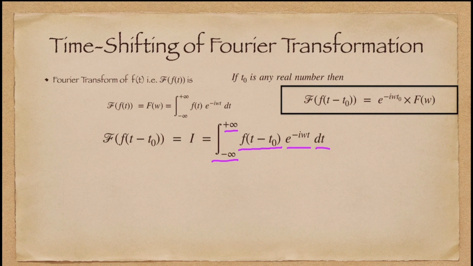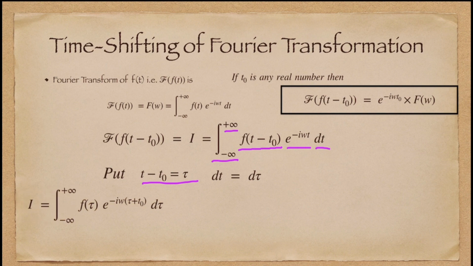Now we will change the variable by putting t minus t naught equals tau, so dt equals d tau, and the limits of integration remain minus infinity and plus infinity. Here we put t minus t naught equals tau, so t will become tau plus t naught.